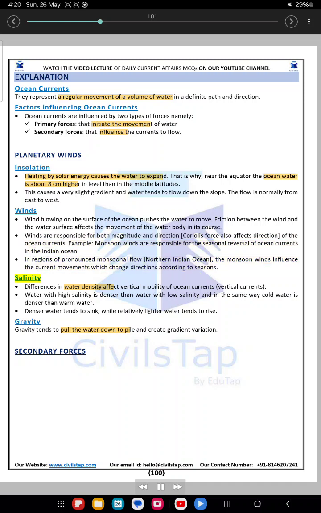Salinity. Differences in water density affect vertical mobility of ocean currents, vertical currents. Water with high salinity is denser than water with low salinity, and in the same way cold water is denser than warm water. Denser water tends to sink, while relatively lighter water tends to rise. Gravity. Gravity tends to pull the water down to pile and create gradient variation.